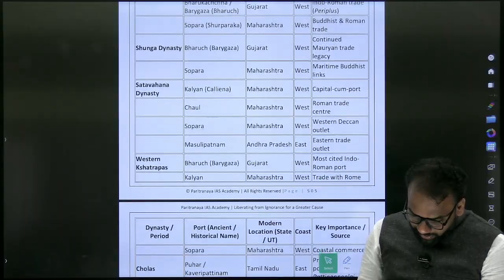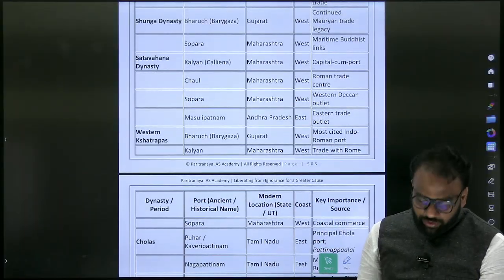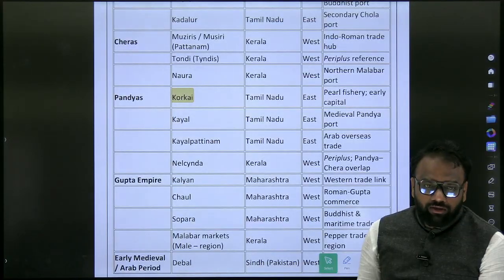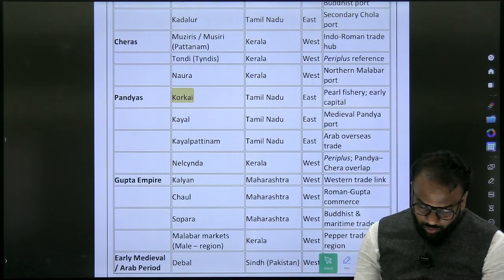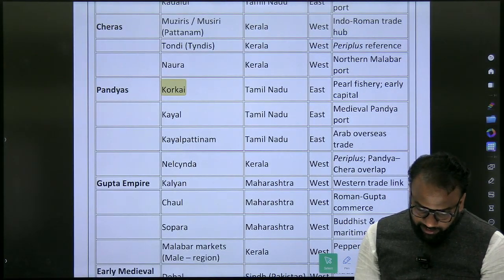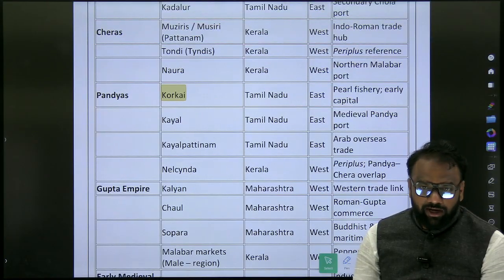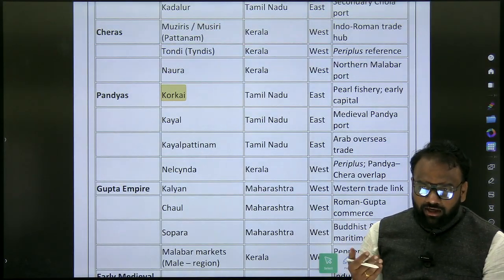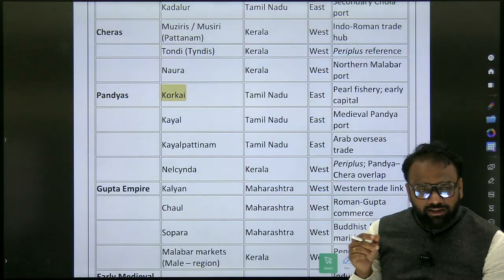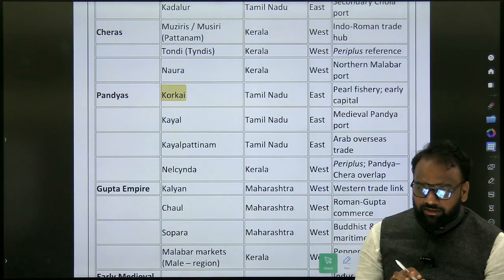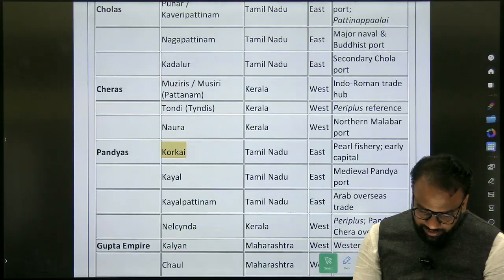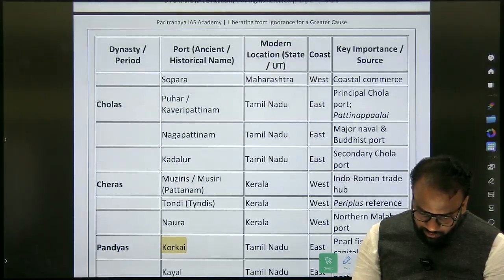So whatever I had compiled previous year, I have just made some changes to it. You can just go through this content. So in Pandyas you will find Korkai, Kayal, Kayalipatnam. Okay. So these are associated with Pandyas. In the previous year what did they give? Just port cities. Probably in the next year they may ask, this port city was associated with which dynasty? Okay, which dynasty? Similarly, previously also they have asked about these questions. So very important. So you will focus on what? These dynasties.